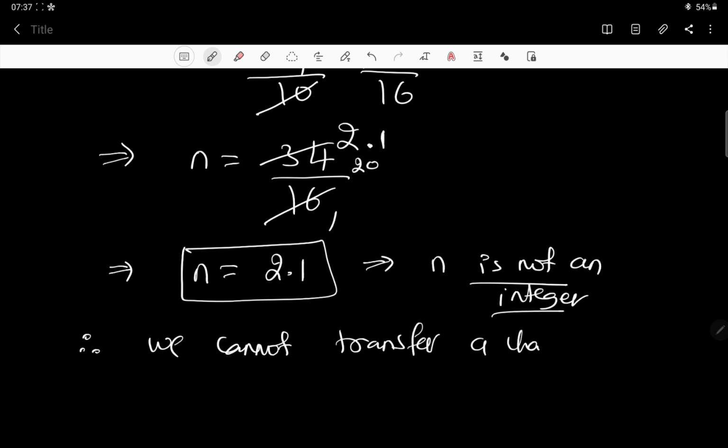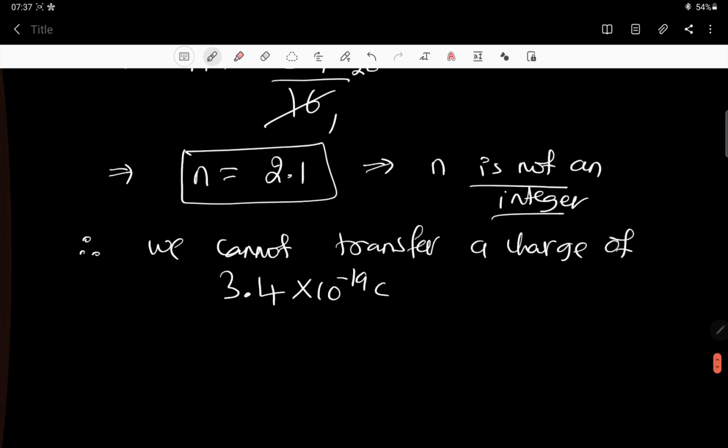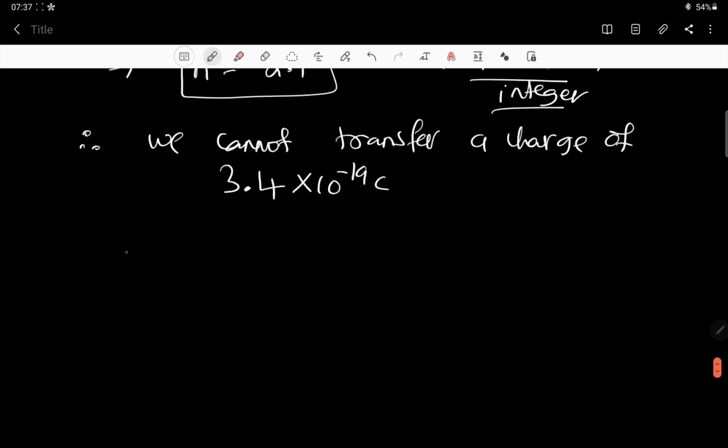a charge of 3.4 into 10 to the power minus 19 coulombs. So this charge transfer is not at all possible. And what is the reason for this? You know about this, no?